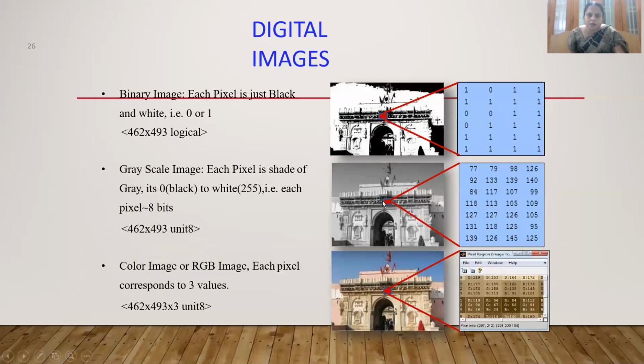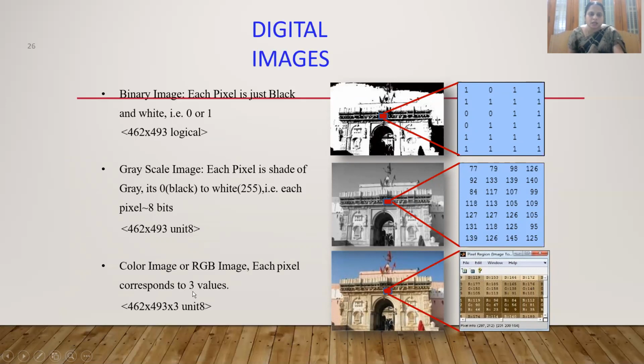But in the gray image, there is black, white, and in between some gray levels. So more intensity values are used to describe the same image: black is 0 and white is 255, and between 0 and 255 we have many levels of intensity values.